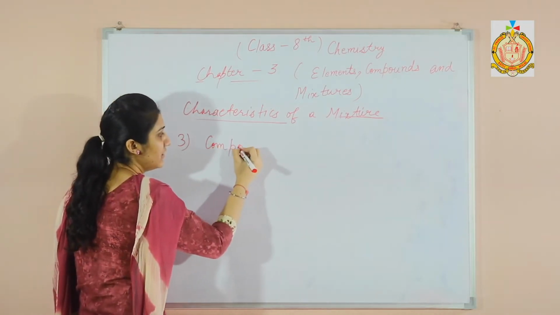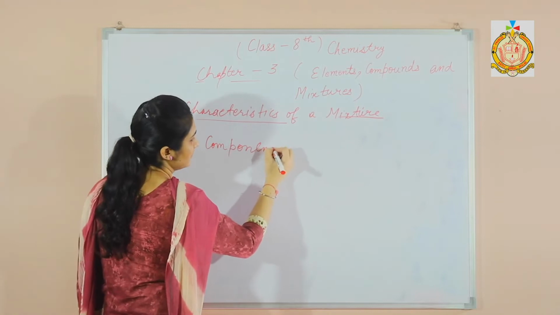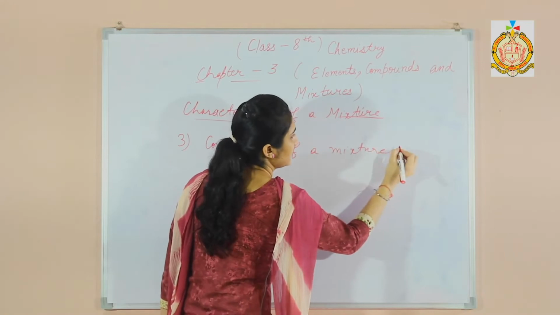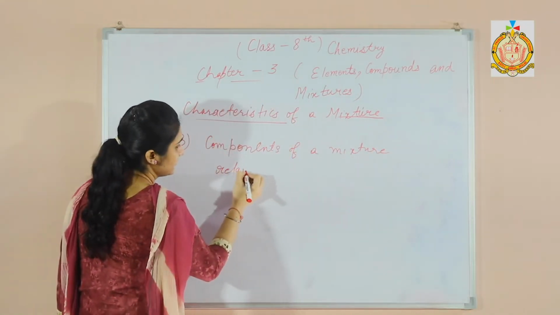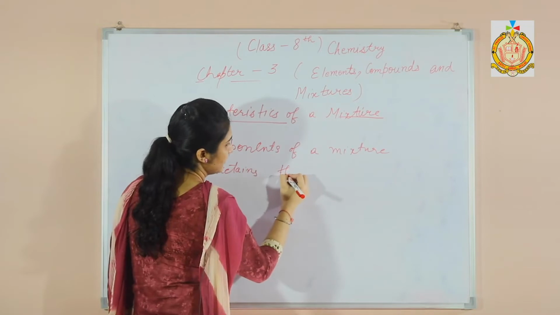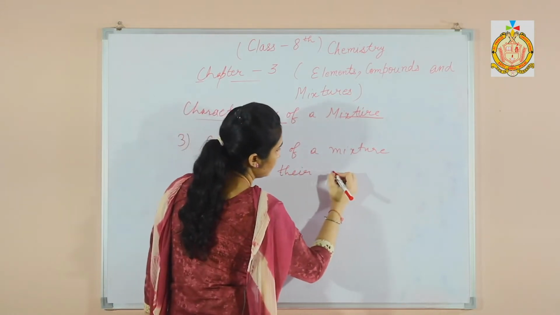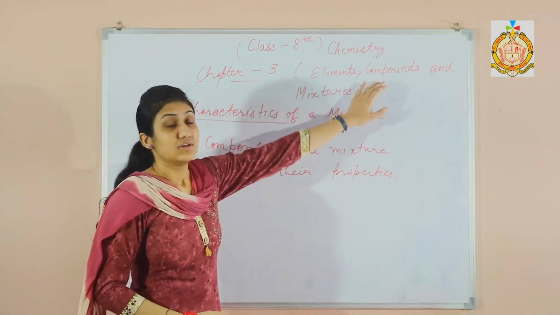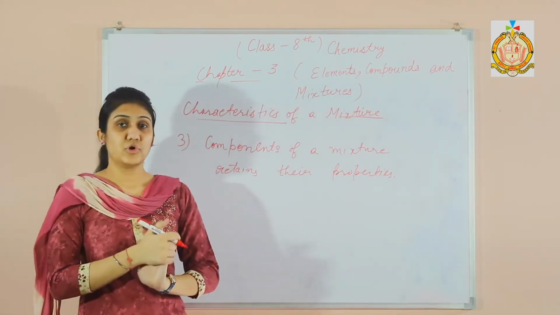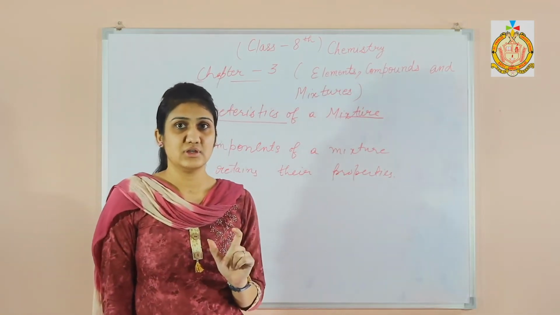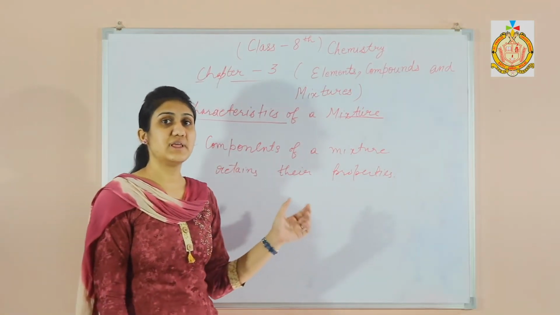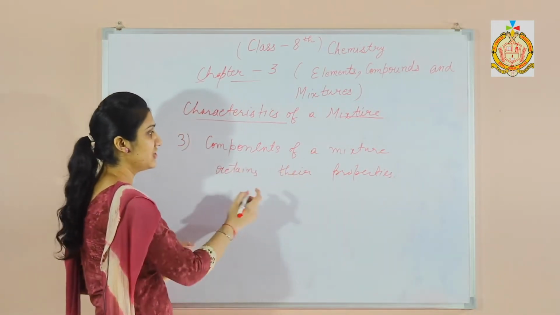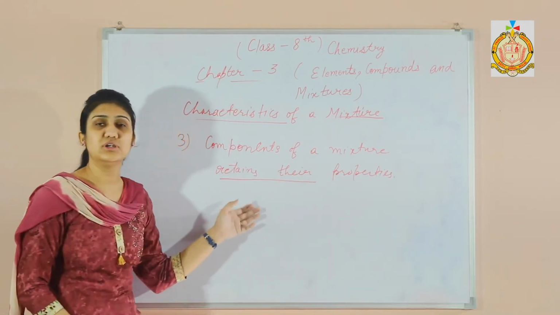Like in case of the compounds, like we have read that water is made up of hydrogen and oxygen, but the properties of hydrogen and oxygen differ from that of the water. But here the components of a mixture retain their properties, means they hold their properties.